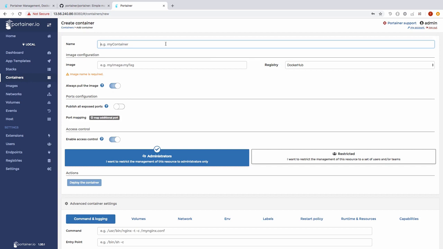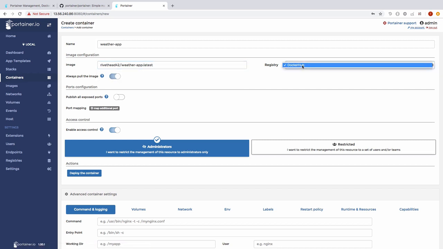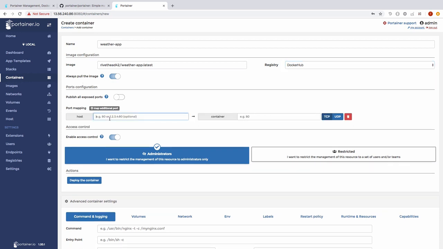I'm just going to be creating another weather app container, so I'm going to call it weather app. And I'm going to paste in my image, which is going to be Rivethead42/weather-app:latest, and you'll be using your image local to your Docker server. Optionally, I'm able to select a registry other than Docker Hub. Right now, we don't have anything configured, so I'm just going to use Docker Hub. That's fine. We can come over here and set the pull policy, and we can map ports. So I'm going to map port 8081 over to 3000 on the container.